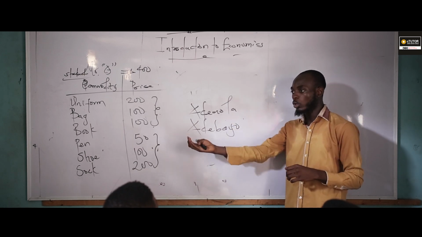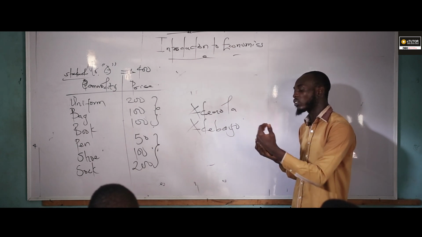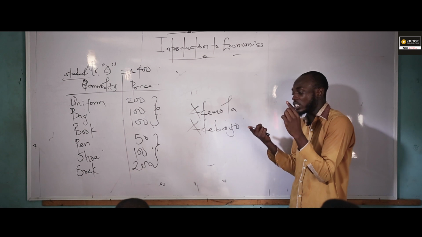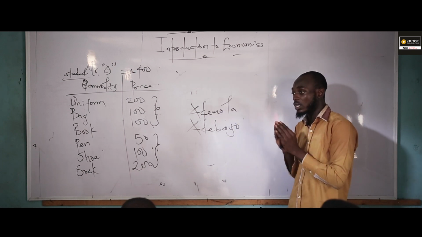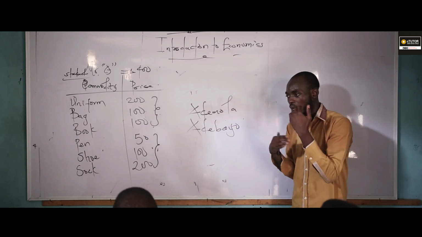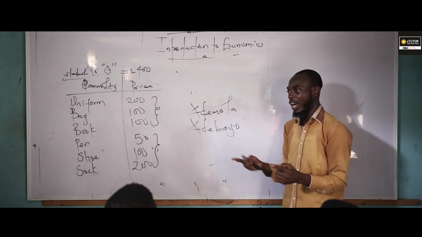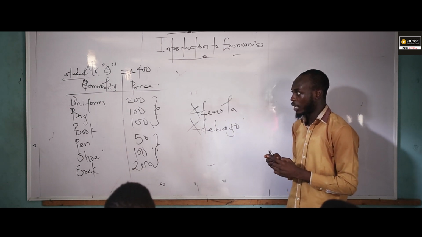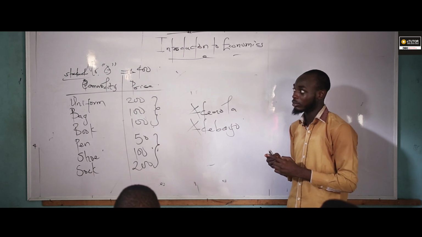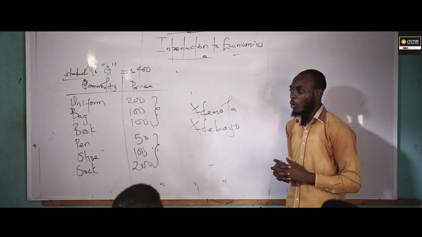I also said that economics has two major branches: microeconomics and macroeconomics. Micro deals with the small part of economics, that is, economics that deals with firms, households, and government, while macroeconomics deals with the aggregate economy, or what we call the whole economy, or economics at large. Do you understand now? So I think with this, I will call it a day. In the next class, we'll continue from where we stopped.